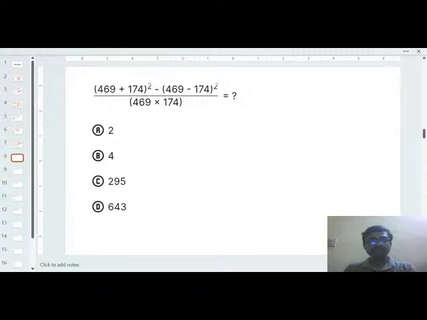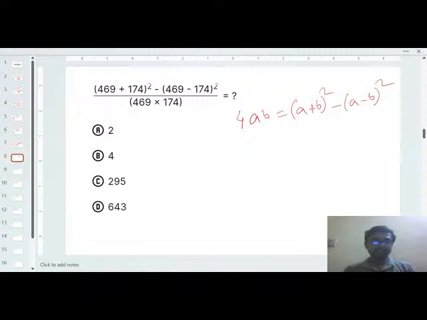Will you solve everything by applying the square formula, a plus b whole square equals a square plus 2ab plus b square, or a minus b whole square equals a square minus 2ab plus b square? No, there is another formula, the 4ab formula. That formula says a plus b whole square minus a minus b whole square, right?